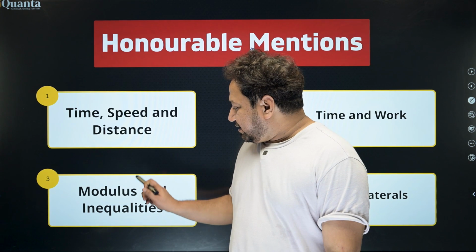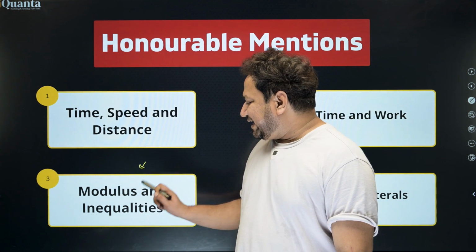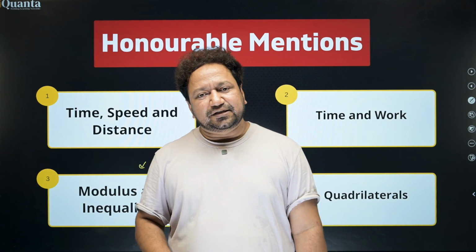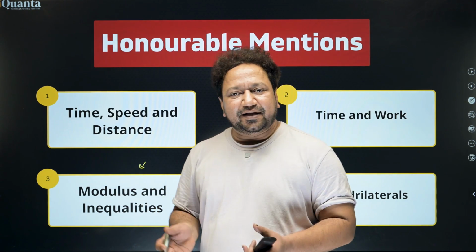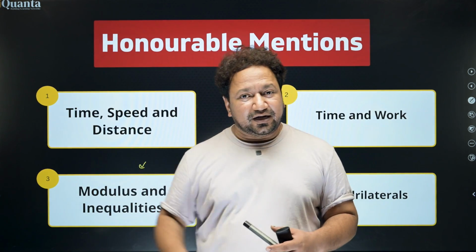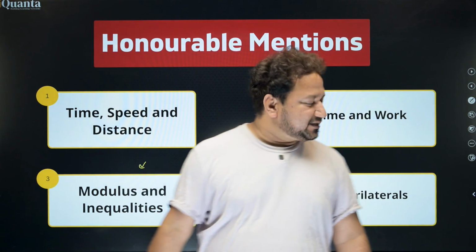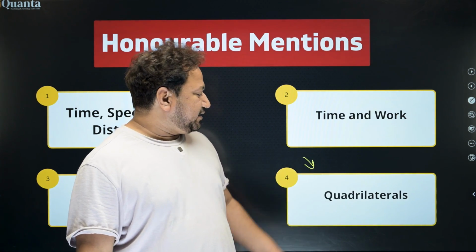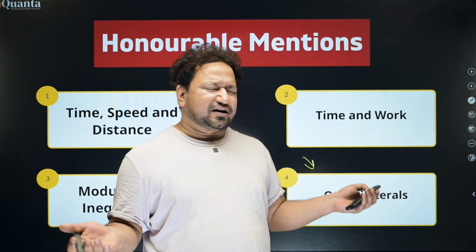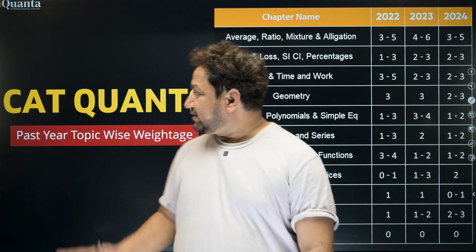Third is from algebra, modulus and inequalities. This is a brilliant topic because whatever you do in equations, things go haywire, things complicate themselves. You might go bonkers if you leave this. You cannot leave this. Fourth is quadrilaterals. Any figure that has 4 sides, you can expect a question from this. Honorable mention.